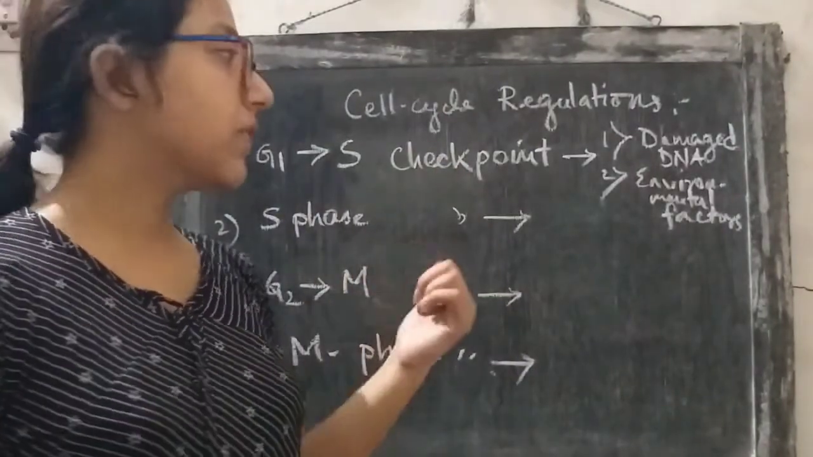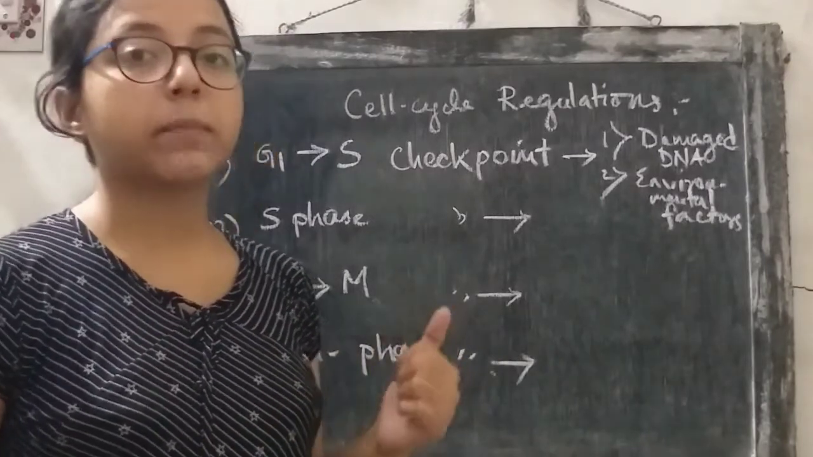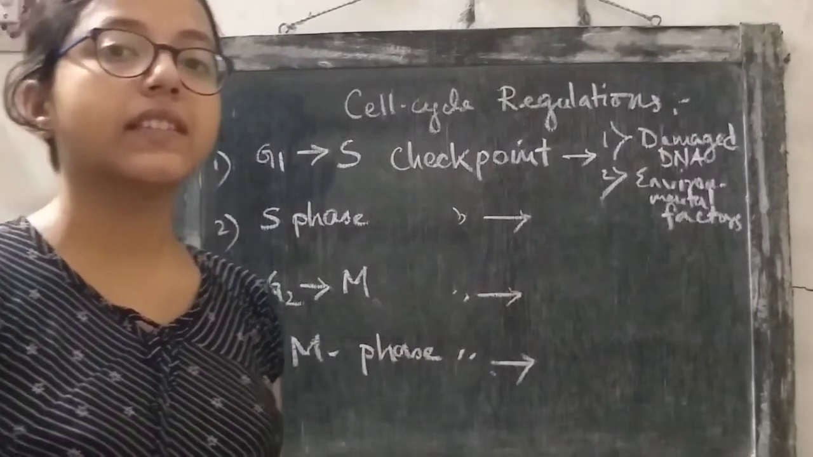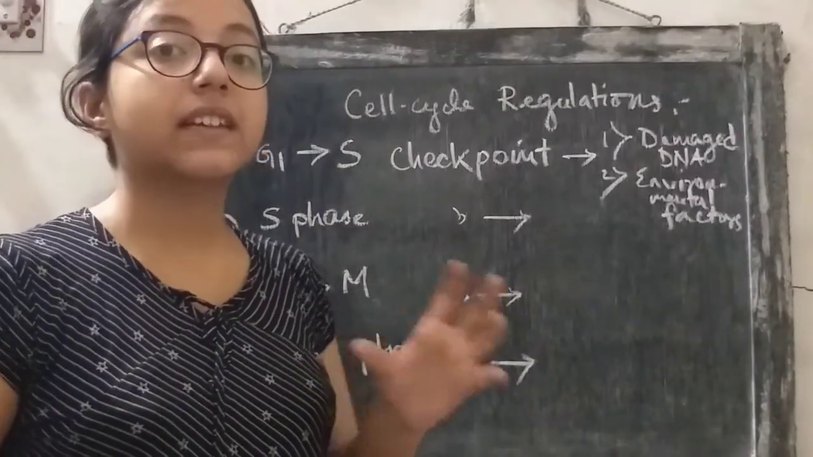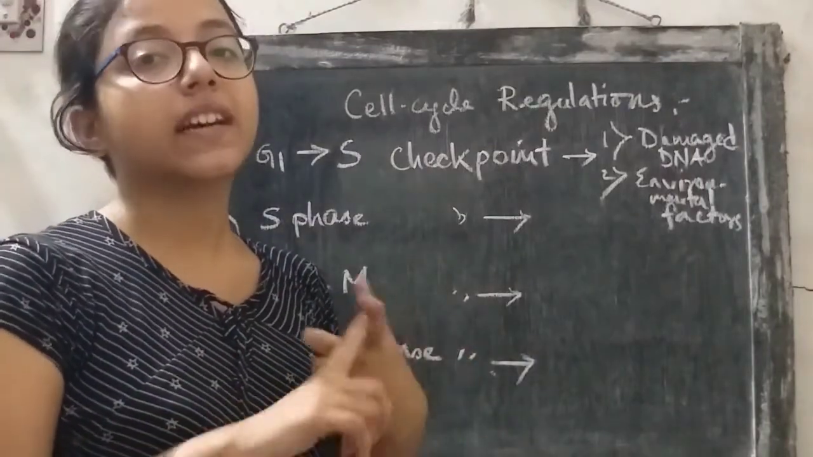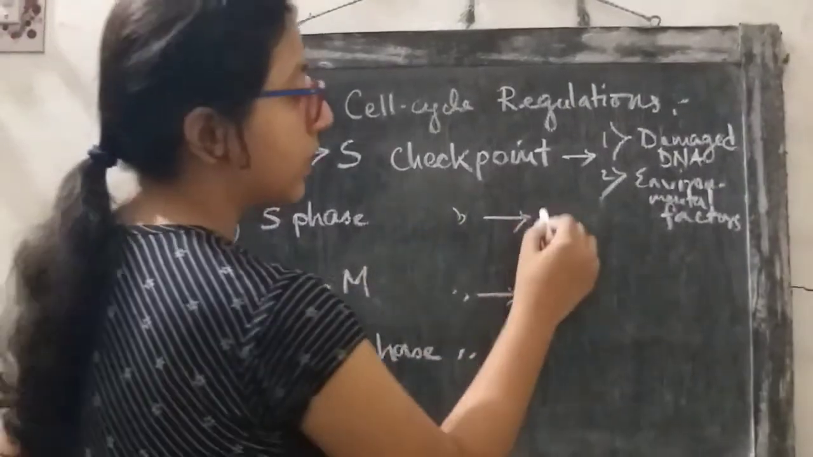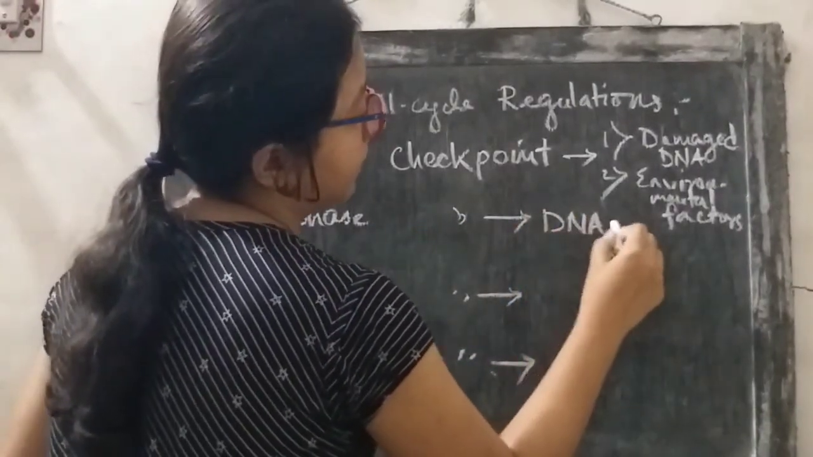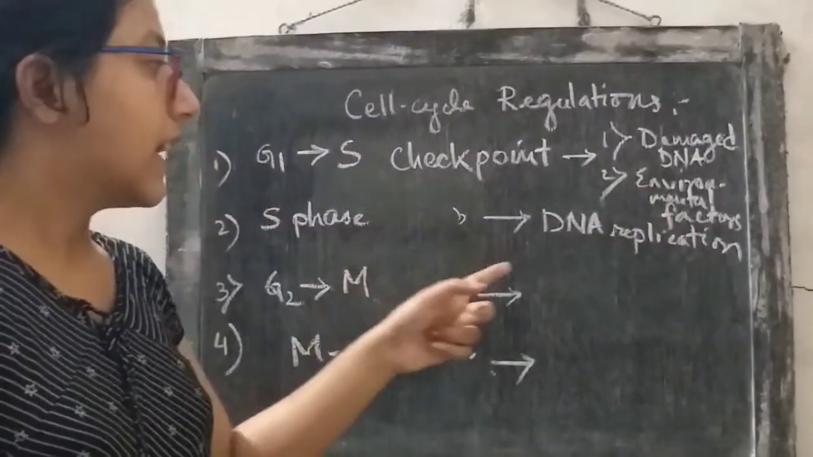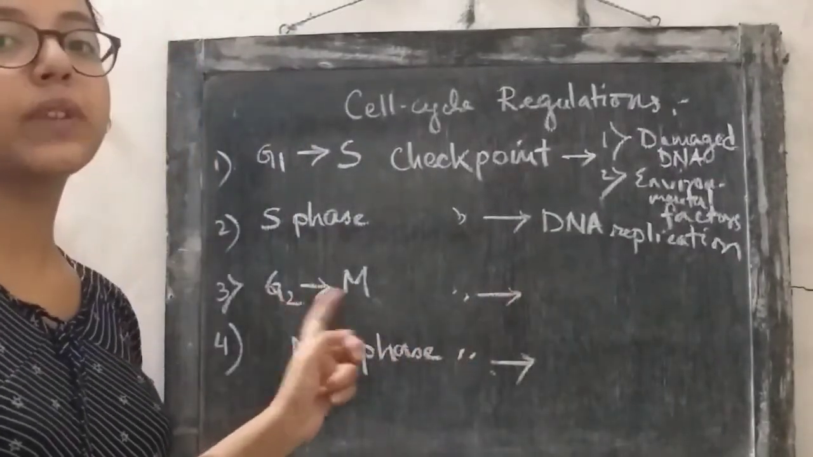Now coming to the S phase checkpoint. S phase is the phase where the DNA replicates. So this checkpoint monitors whether all DNA present in a cell is correctly duplicated. This event, that all DNA is duplicated and all DNA is correctly duplicated, is monitored in the S phase. The correctness of DNA replication is also monitored in the G2 to M transition.